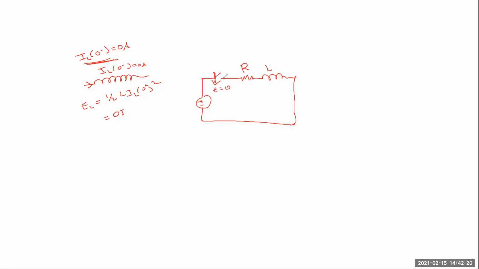So what is the position of this switch? The switch indication is like this.